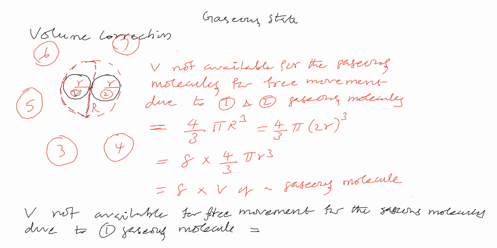Therefore, due to gaseous molecule 1, how much volume is not available for free movement for gaseous molecule 2, for gaseous molecule 4, for gaseous molecule 5? You are saying 4 into volume of a molecule. So the volume not available for free movement for the gaseous molecule due to the first gaseous molecule is equal to 4 into volume of a molecule. Okay.